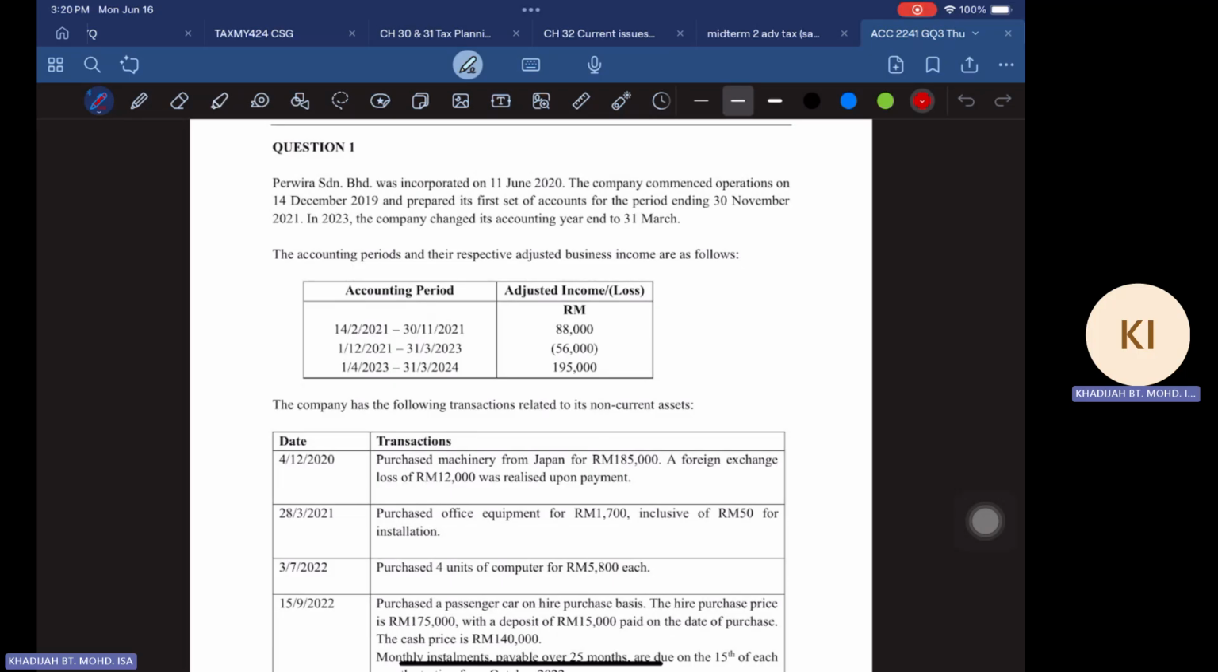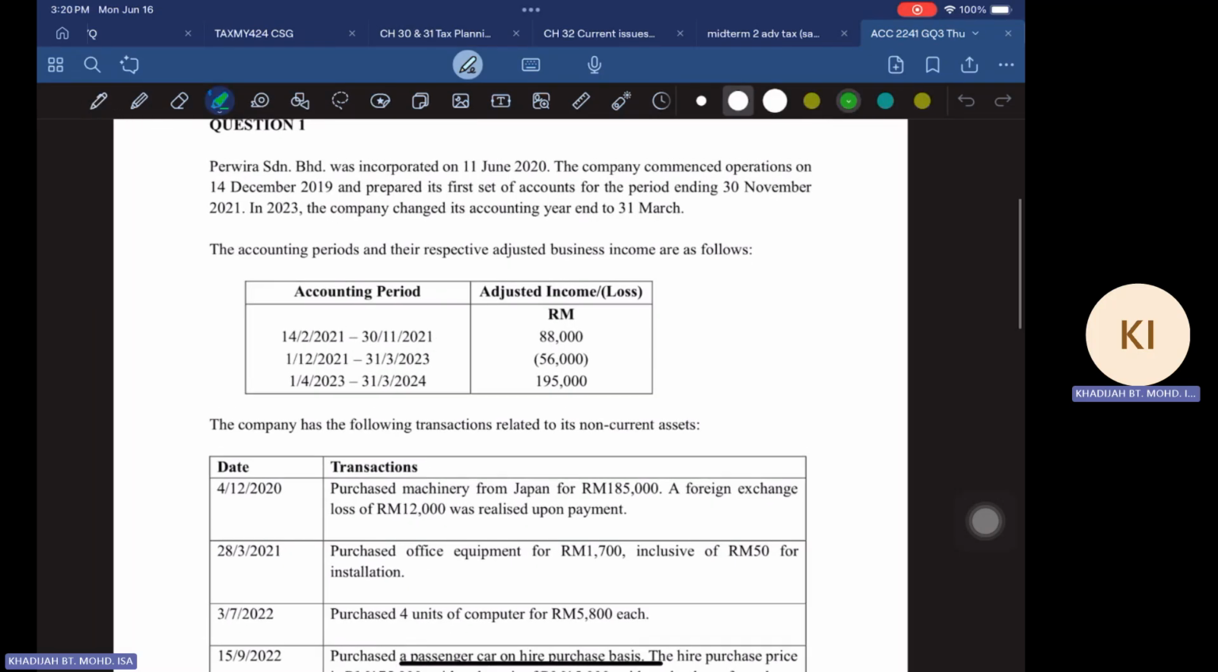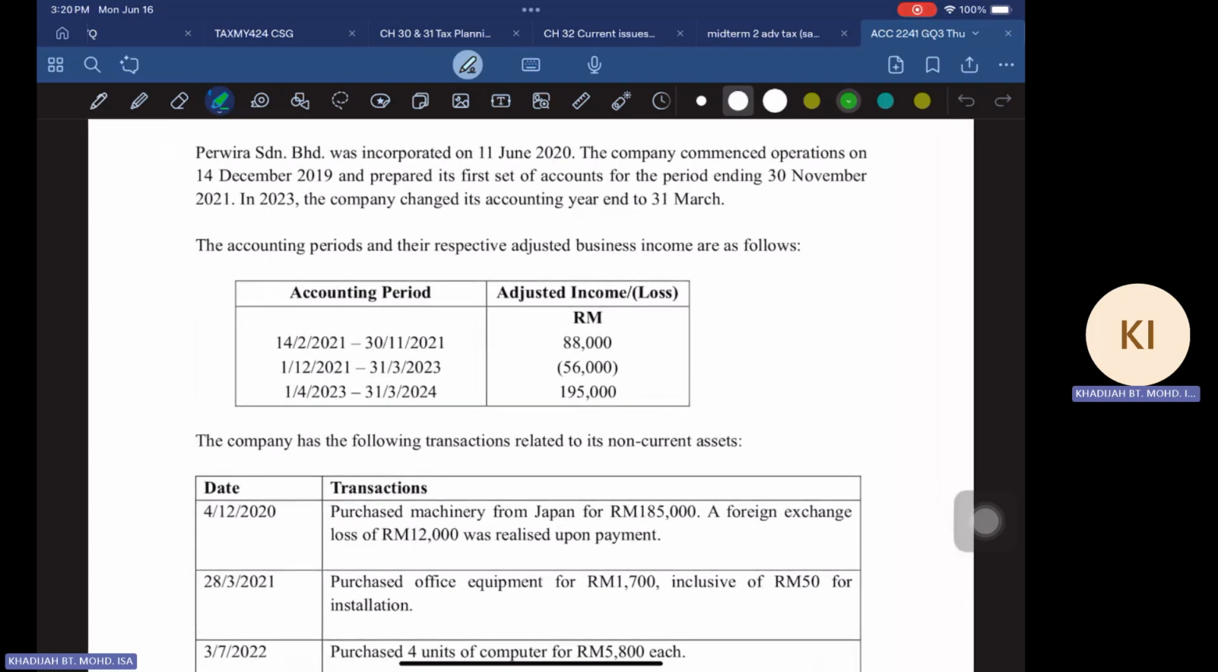So we have Perwira Senior Berhad, which was incorporated on 11 June 2022. Sorry, in this case, 11 June 2020. So here is the incorporation. And then it commenced business on 14 December 2019, and prepared its first set of accounts for the period ending 30th November 2021. So this is the first set of accounts.